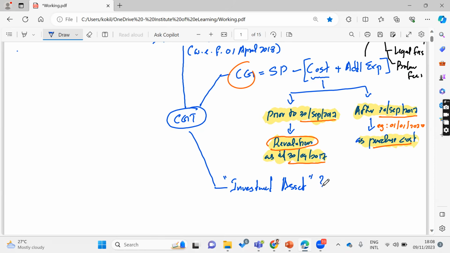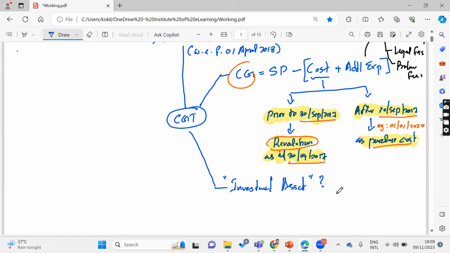What is called an investment asset? Any capital asset kept as a part of investment, right? ඕනම capital asset එකක් ඔයා investment purpose තියාගෙන ඉන්නවා, right? For capital appreciation purpose, right? ඉදිරියට මිල වැඩි වෙයි කියලා හිතලා විකුණන්න බලාපොරොත්තු වෙන ආයෝජනවත්කමක් විදිහට තියාගෙන ඉන්න දෙයක්, right?